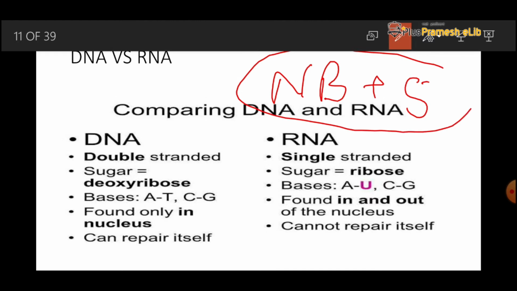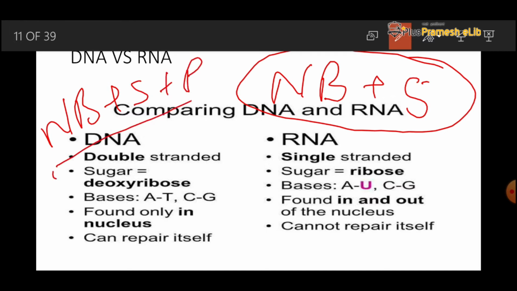This is called a nucleoside. And a nucleotide, I again repeat, is nitrogenous base plus sugar plus phosphate. It is the nucleotide and it is the nucleoside. This is present in RNA, or this forms RNA and this forms the DNA.